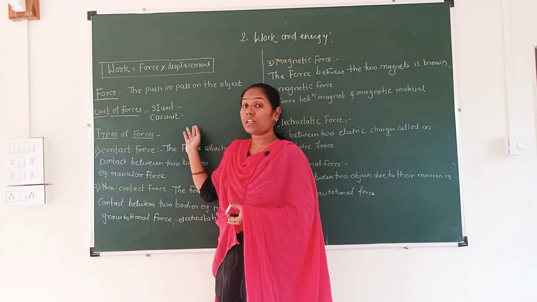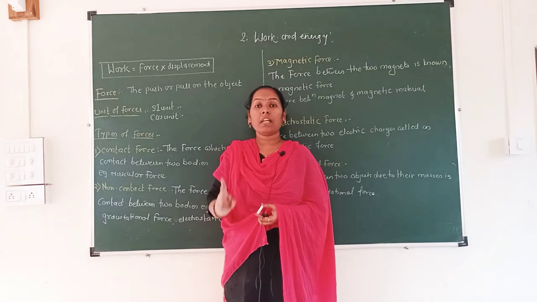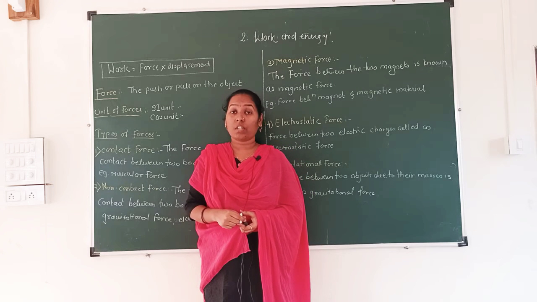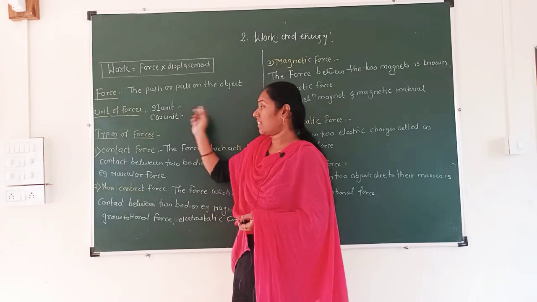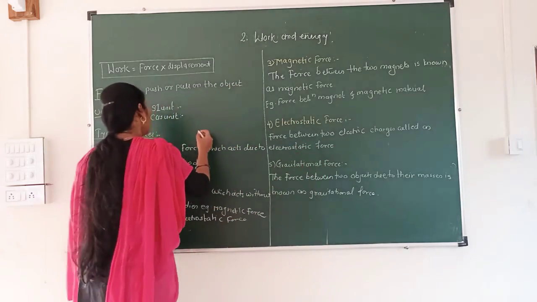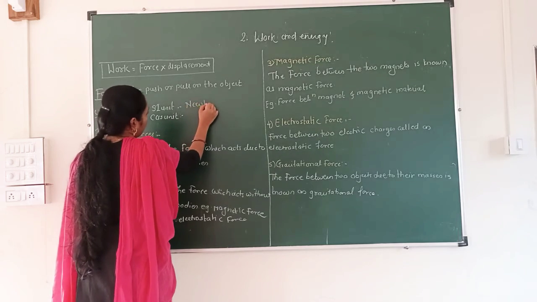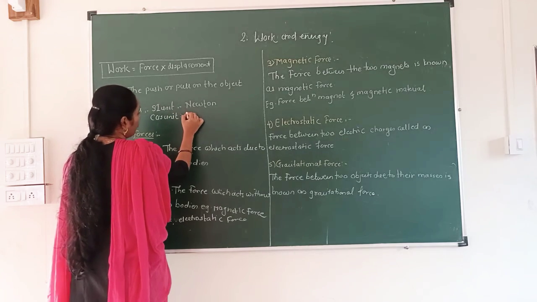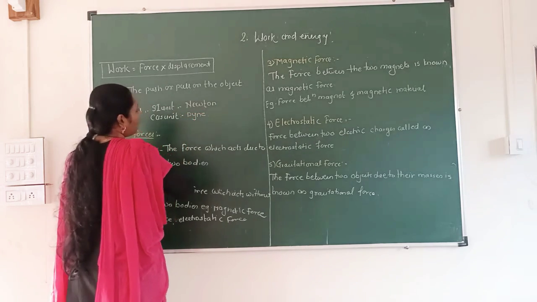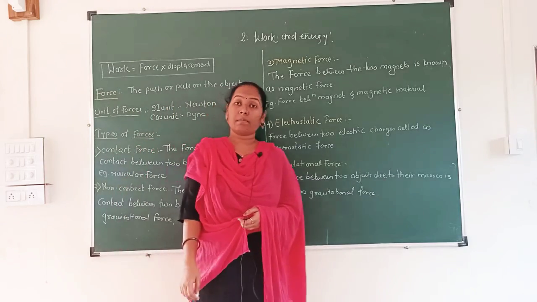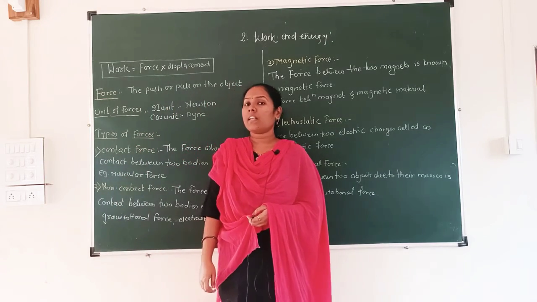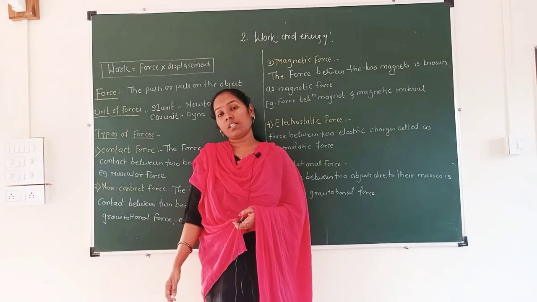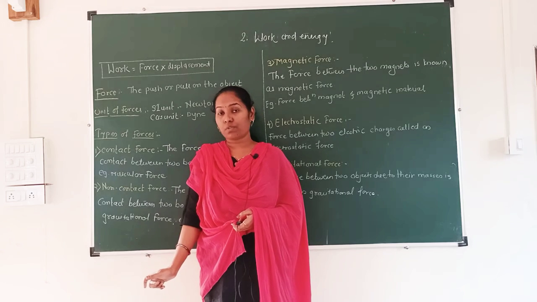Then tell me, what is the unit for force? There are mainly two units of force. The first one is the SI unit and the second one is the CGS unit. The SI unit of force is the Newton. And the CGS unit for force is the dyne. This concept you have already seen in a previous topic. See, here are some types of forces I have written, and one by one we are going to discuss these types of force.